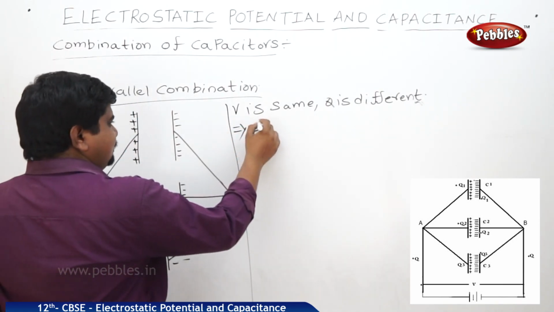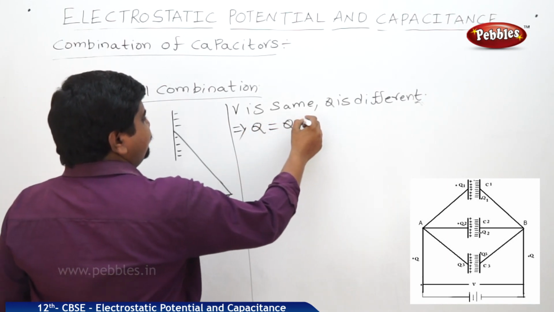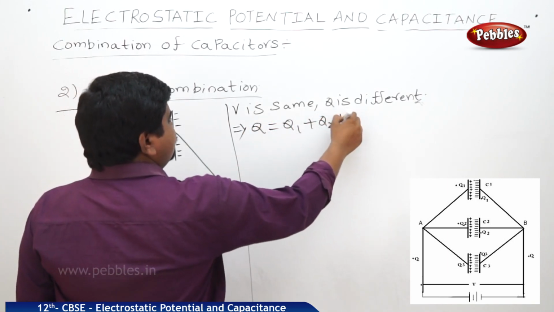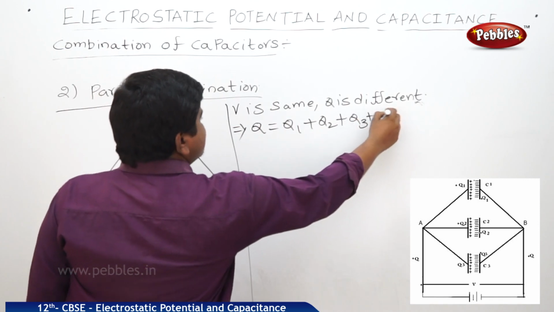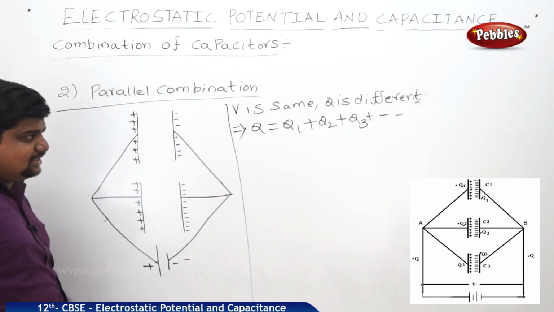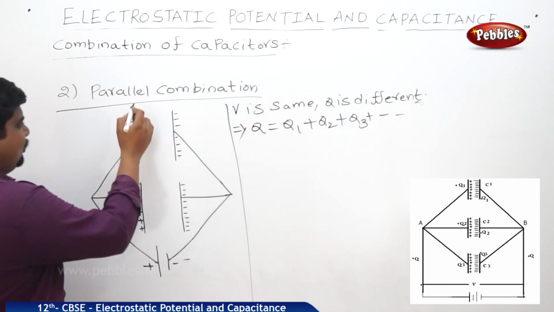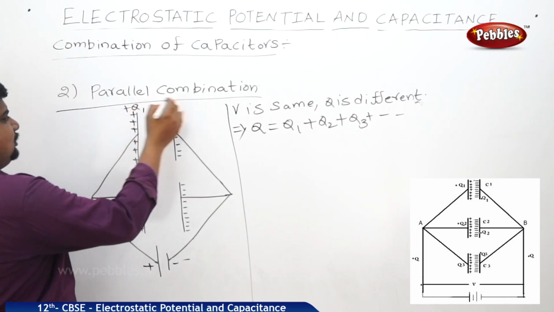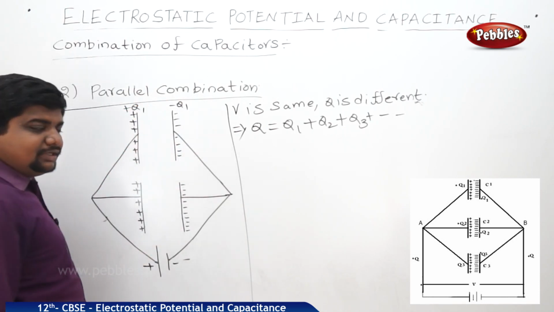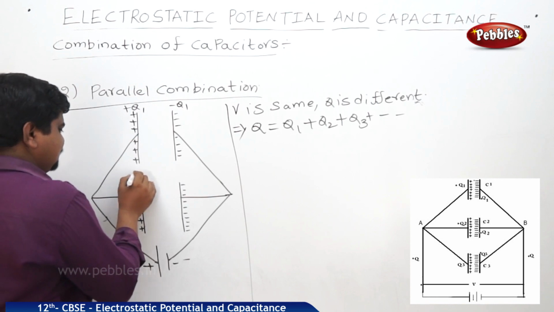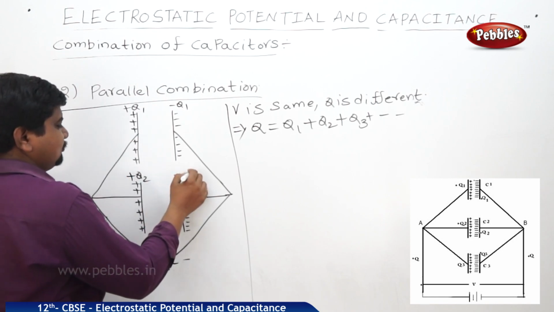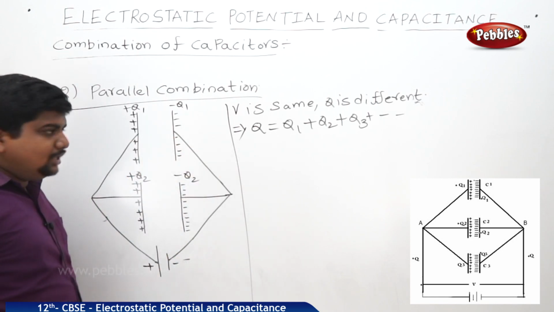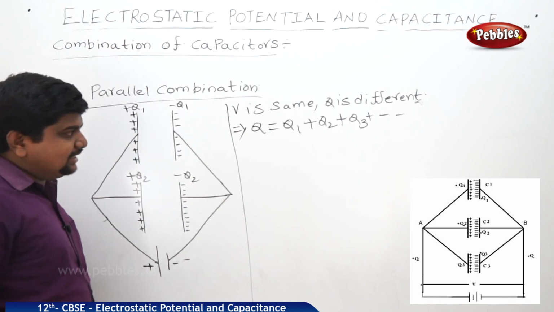Therefore, we can write Q is equal to Q1 plus Q2 plus Q3 and so on. If there are three capacitors, we can write up to Q3. So, what is the charge here? Plus Q1 here, let us say minus Q1. What is the charge here? Plus Q2, this is minus Q2. There is a difference between the charges of the plates.